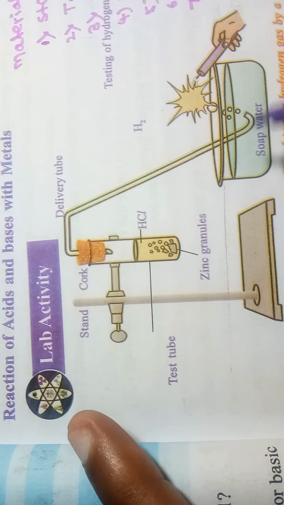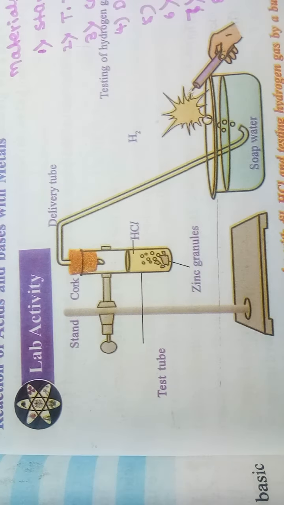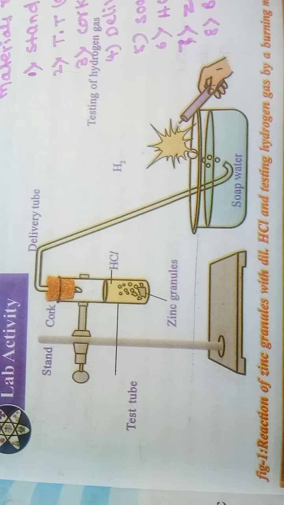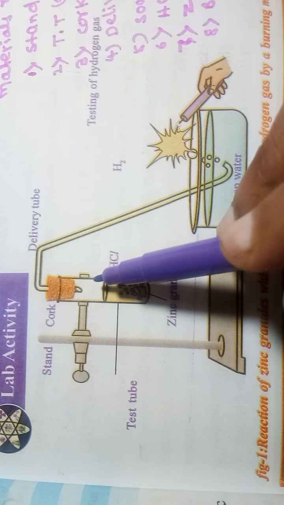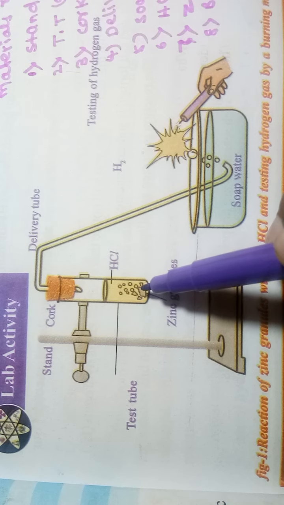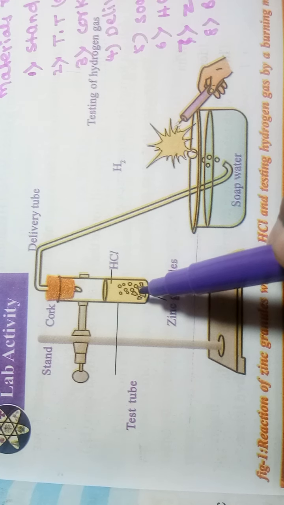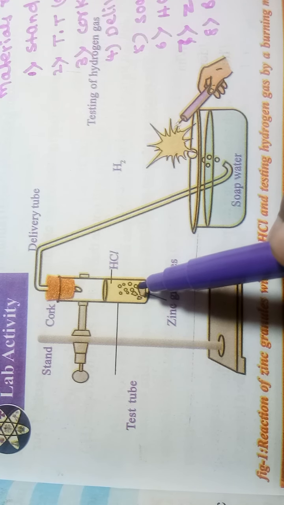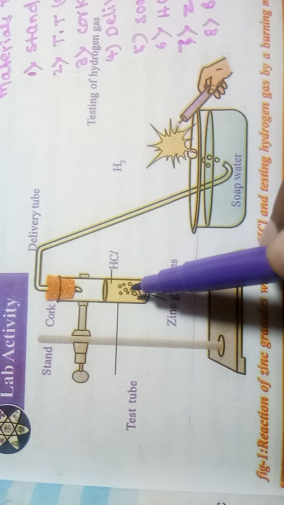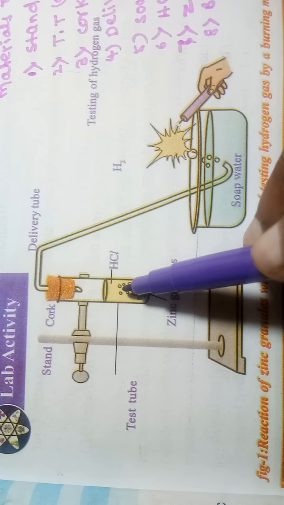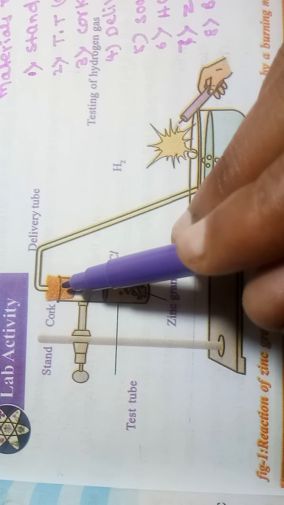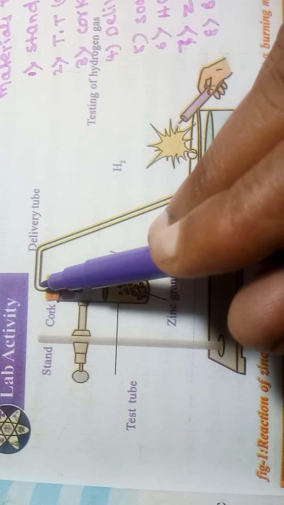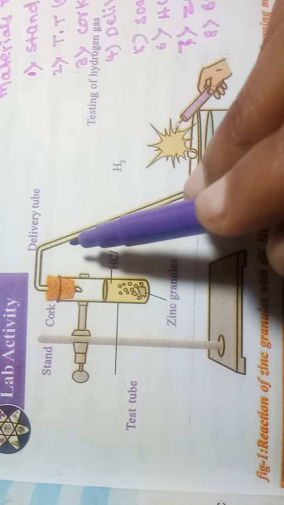Now let me explain the process in this lab activity. First you take the stand and fit the boiling tube or test tube. In this boiling tube, take zinc granules, and then immediately pour some hydrochloric acid and close it as quickly as possible. Place the single hole rubber cork, and from the single hole rubber cork, arrange one delivery tube.